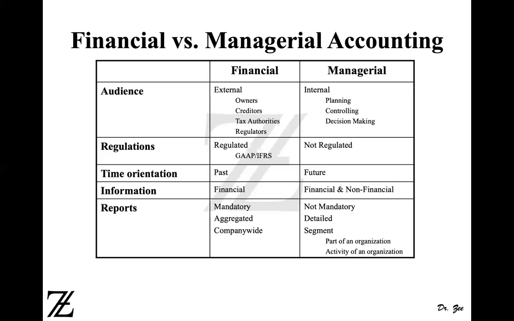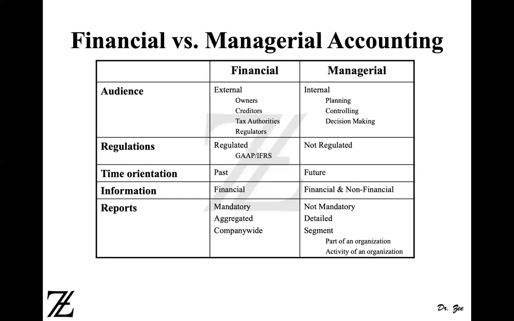You won't see financial statements like that prepared for the external audience, but managerial accounting reports are prepared segment wide. You can prepare for any part of an organization.